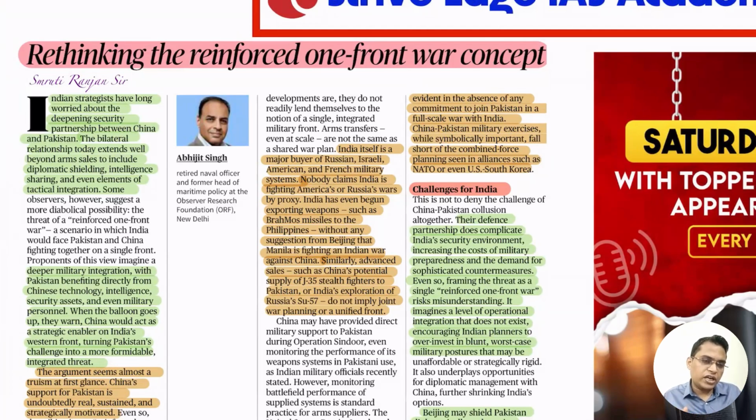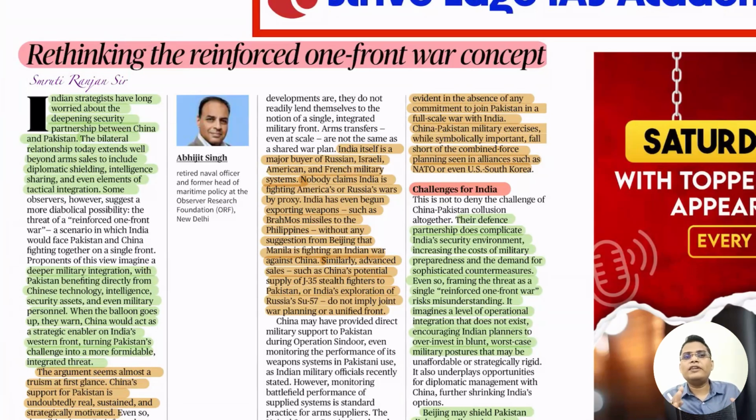That is the reason that in the recent Operation Sindoor, we know the Chinese were not only supplying equipment, they were providing real-time intelligence about all the missile tracking, everything. They just want to play that game so that India is constantly under threat, constantly in war with Pakistan, so that its economy is not able to challenge China. So we need to learn that.